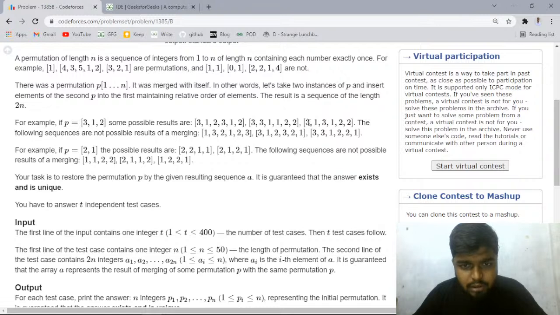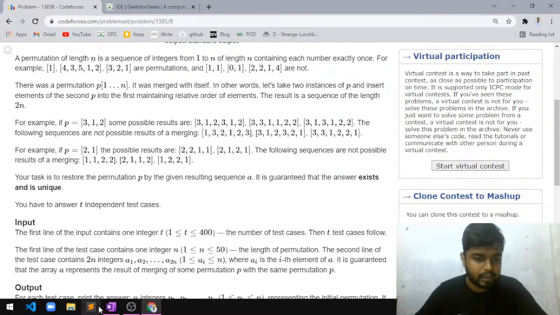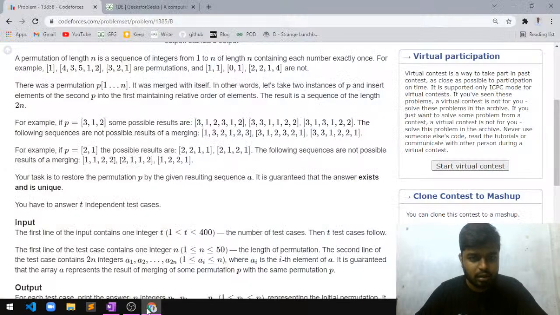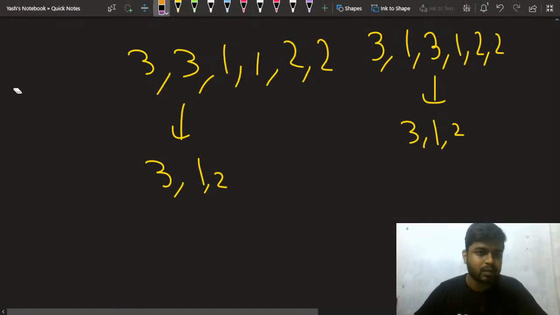3 1 3 1 3 1 2 2, right? 3 1 3 1 2 2, that is what I have done. And 3 3 1 1 and 2 2. Okay, yeah. So another case can be, let's say this sample test case only, 3 1 2 3 1